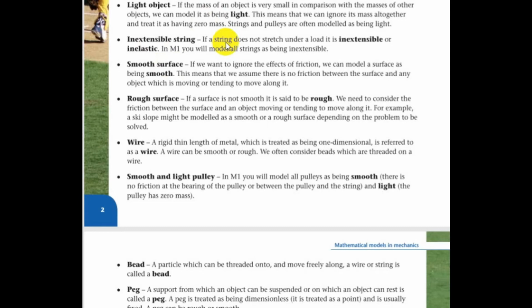So if we take a string of 9 meters at the start of the calculation, it will stay 9 meters at the end of the calculations. It won't change. Inextensible string means it's going to be the same over the whole calculation.